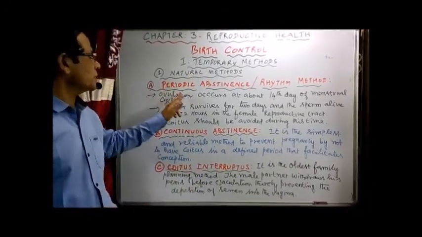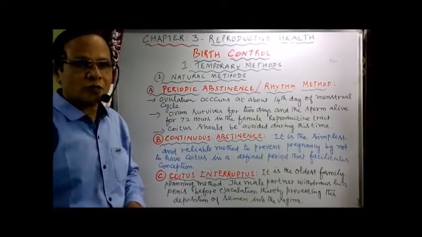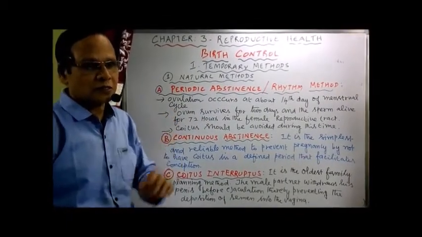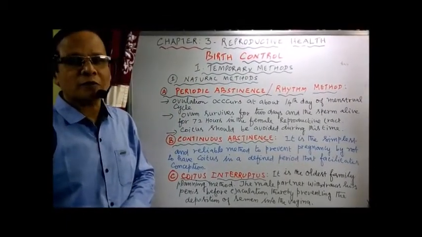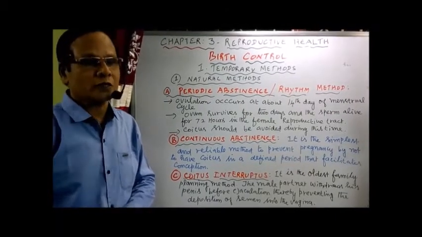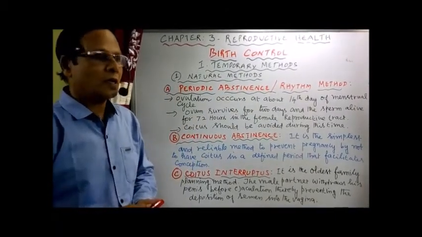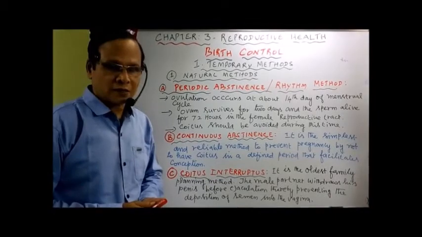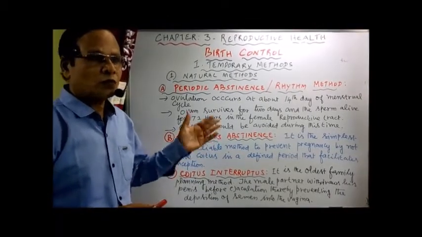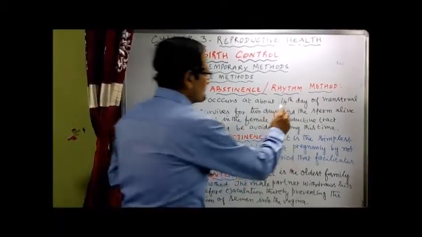Number one, periodic abstinence: avoiding coitus at regular intervals, particularly at the time of release of the egg from the ovary. That's called ovulation. Normally, you know that ovulation occurs at about the 14th day of the menstrual cycle.